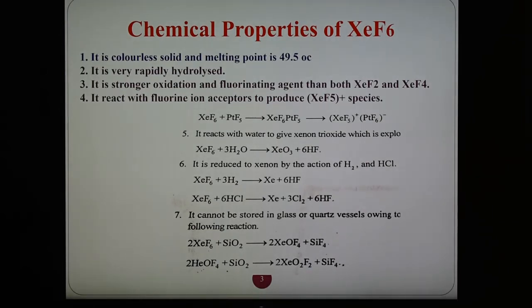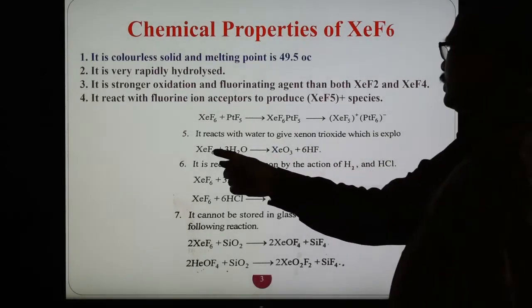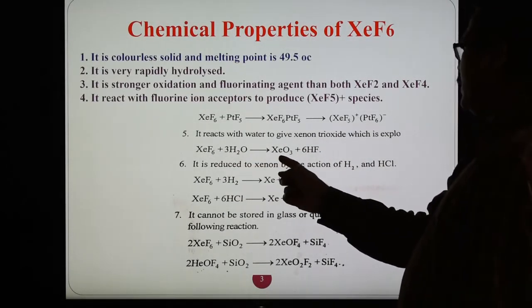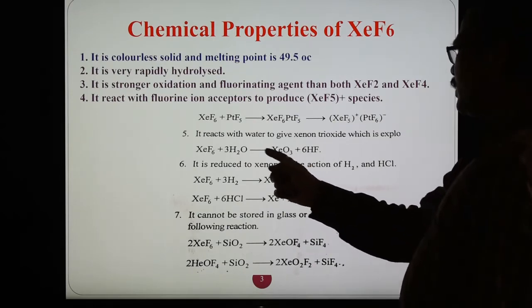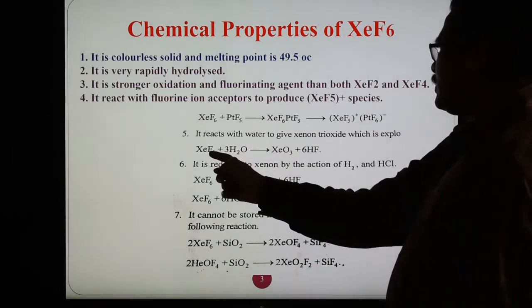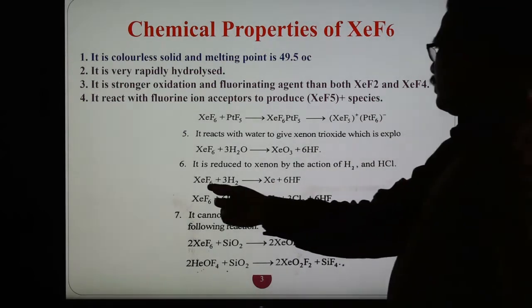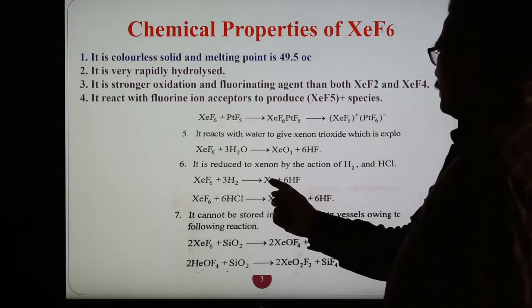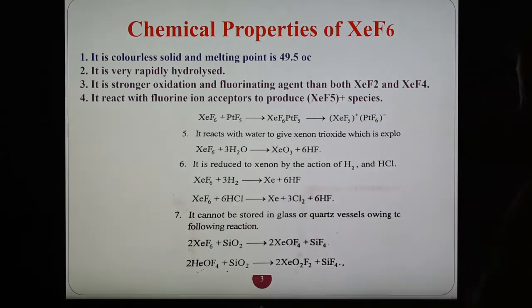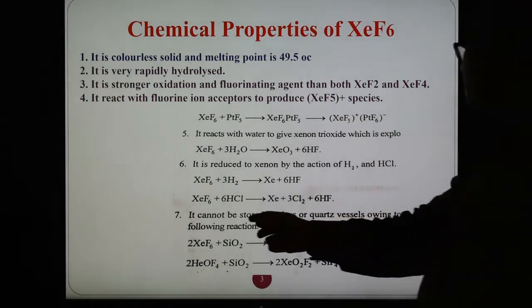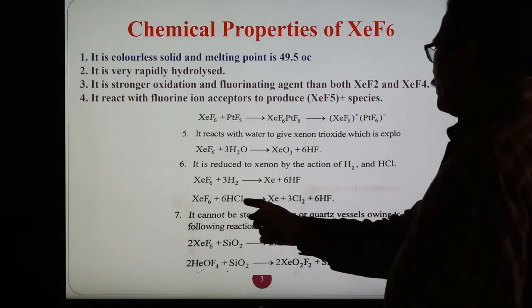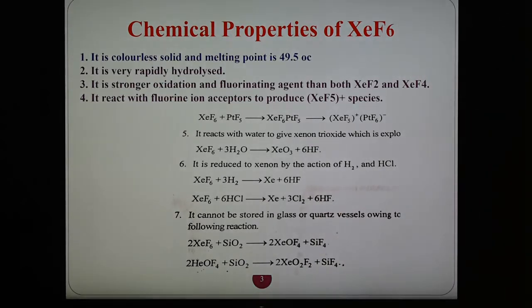Another chemical property is that it reacts with water and gives xenon trioxide. Xenon hexafluoride reacts with water, forming xenon trioxide and 6HF. It is also reduced to xenon by the action of hydrogen and HCl. When xenon hexafluoride reacts with hydrogen, it forms xenon and 6HF. When it reacts with HCl, it forms xenon, 3Cl2 and 6HF.